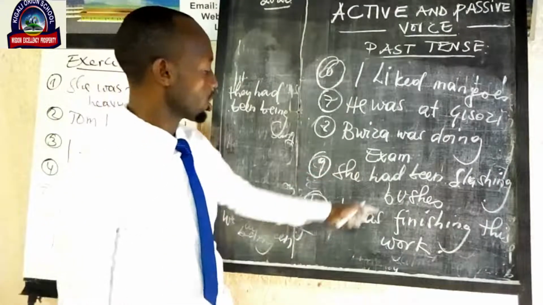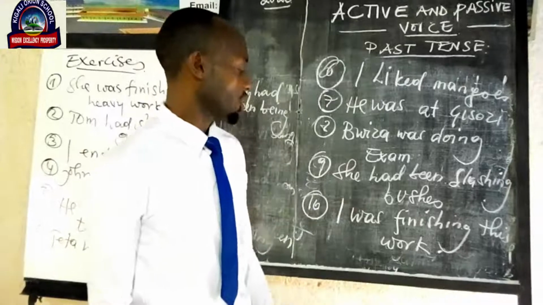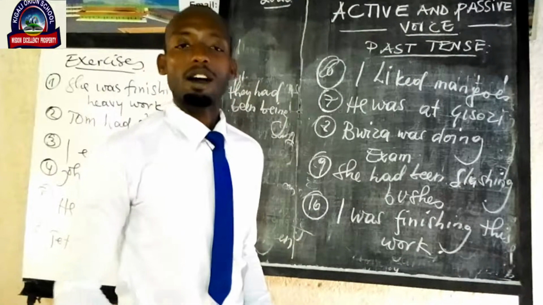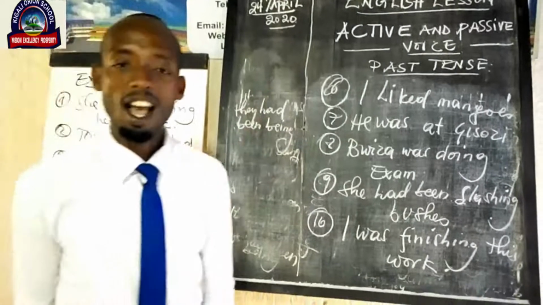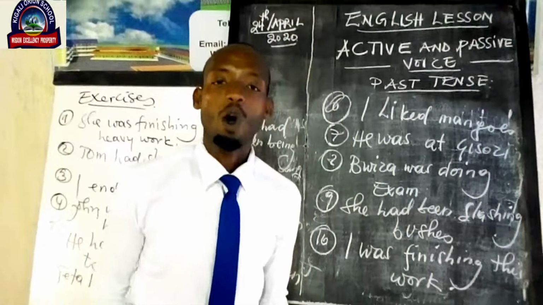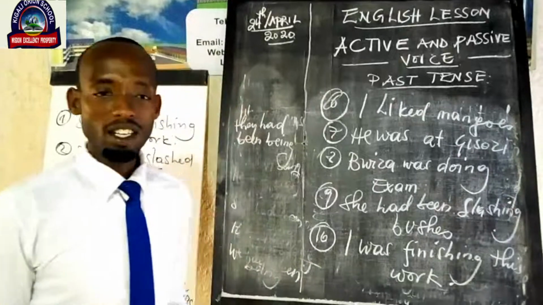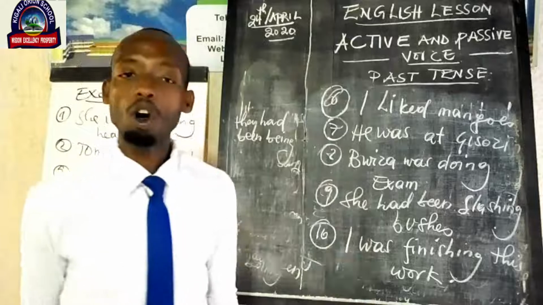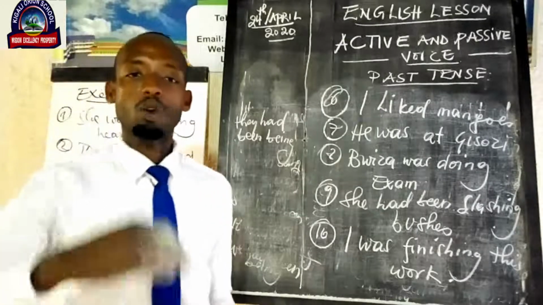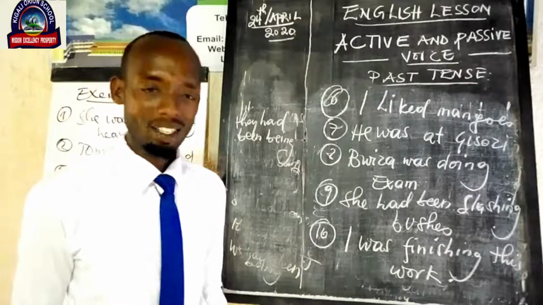She had been slashing bushes. I was finishing this work. My learners, you see that these exercises are related to the tenses you have studied, past tense. Now these are in active voice. You will change them into passive voice.